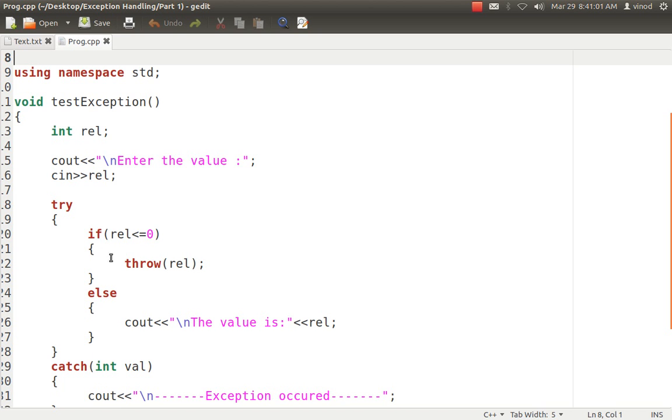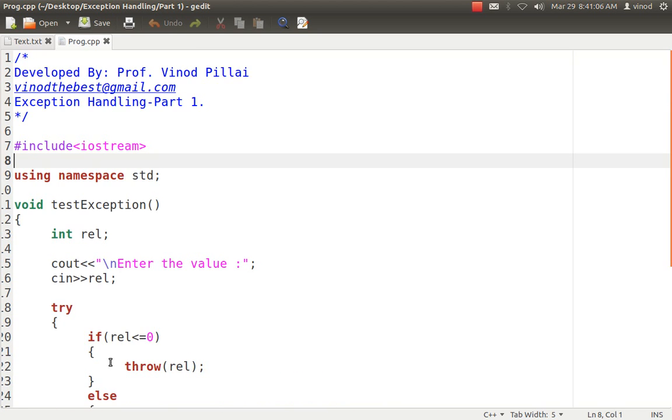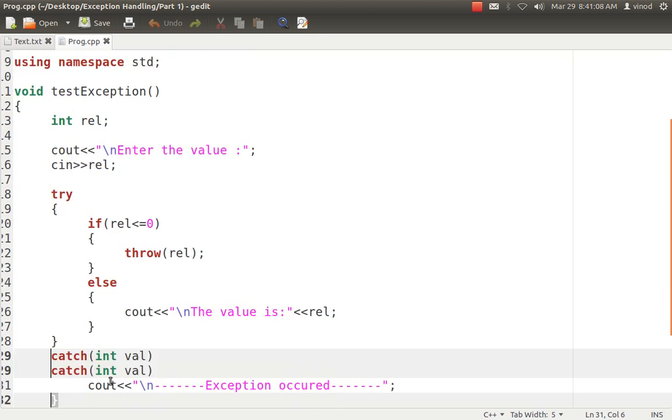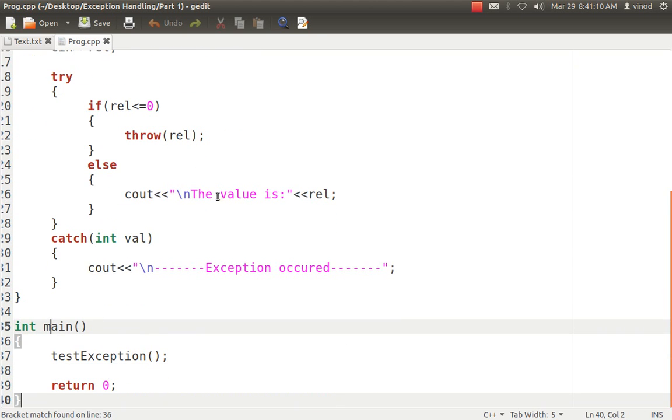If something like that has happened, I don't want to process further. I want to jump from there to the last position. I want to throw from there. I'm throwing an integer value. I kept a catch block which will catch it, and I will do n number of steps and display an appropriate message to the user. So that is my expectation.